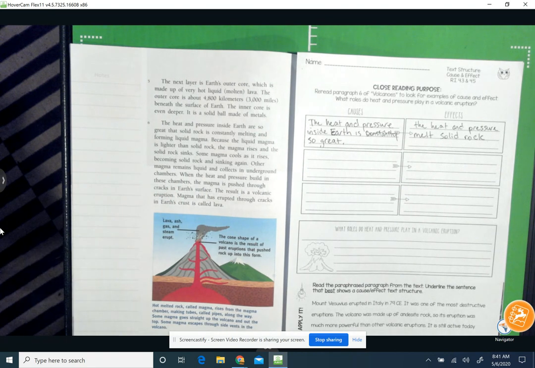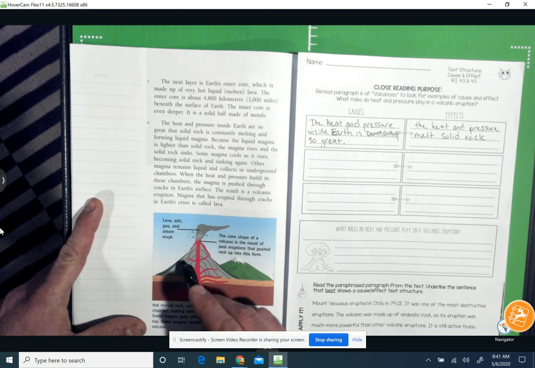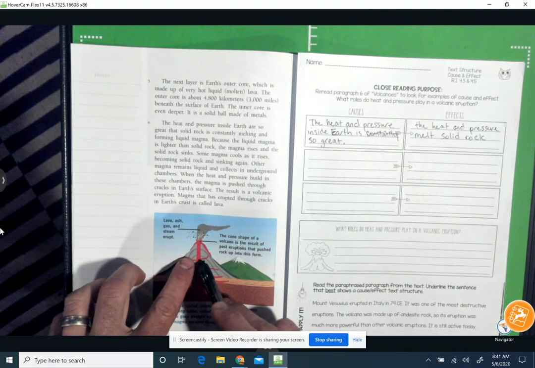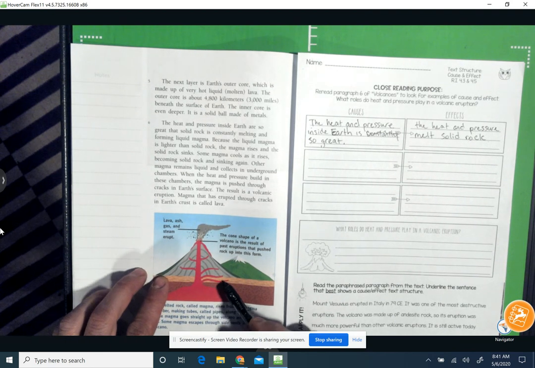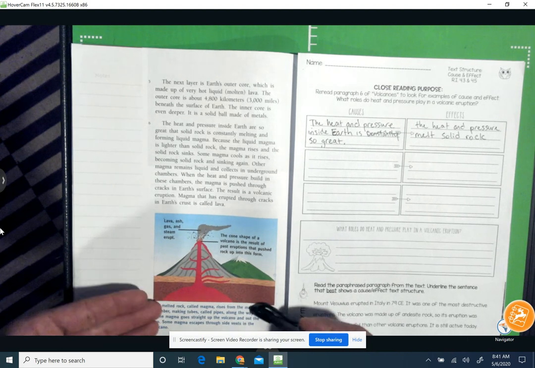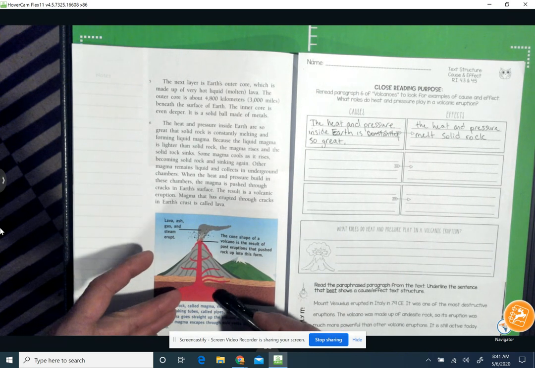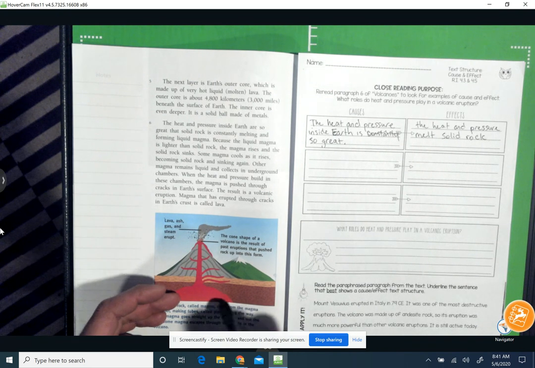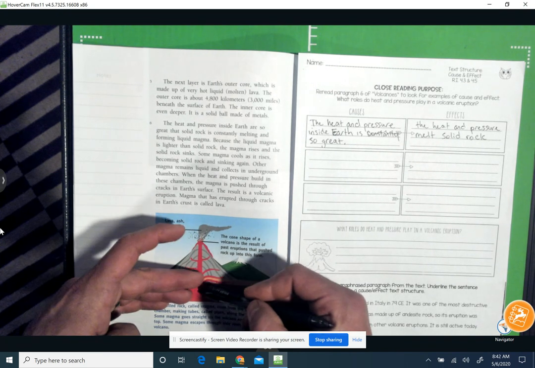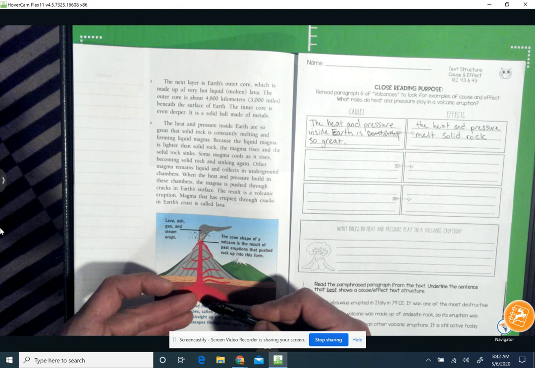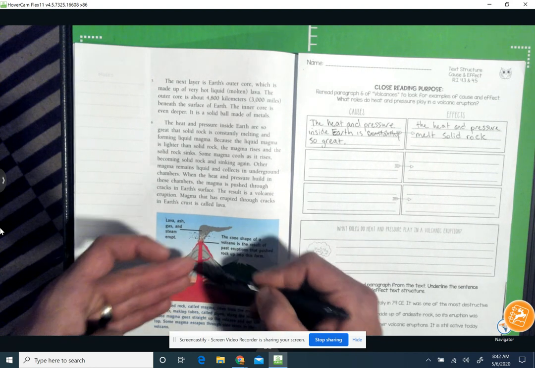Okay, so right there, I can see that I got this picture here and I see the visual of what the chambers are. So some of this pressure down here in this section, so great, it's melting all this rock here. We have the solid rock dropping to the bottom, and then we have the magma rising to the top.